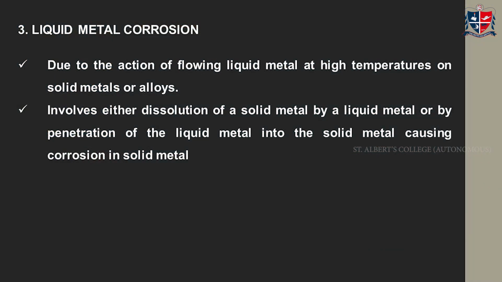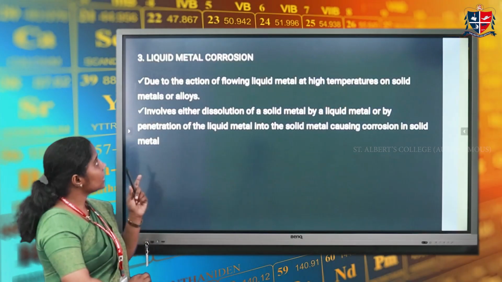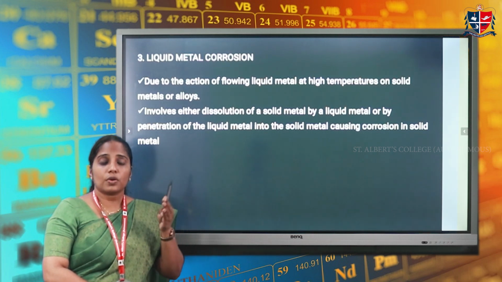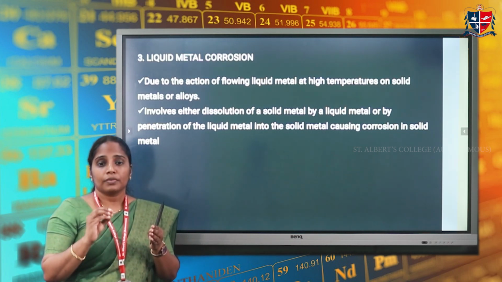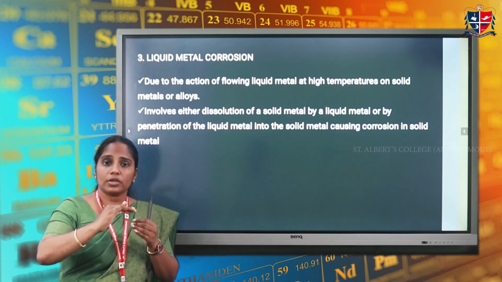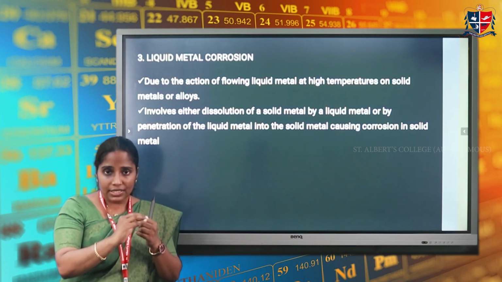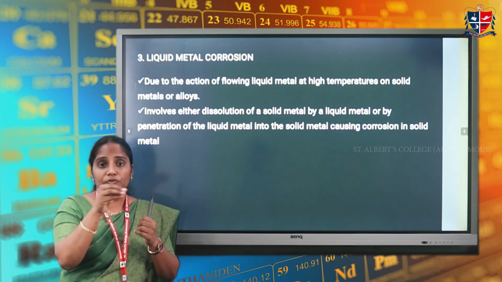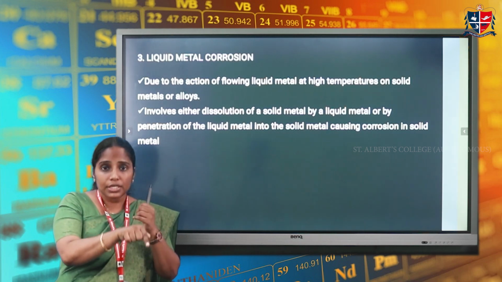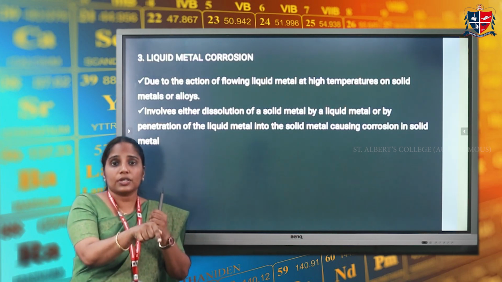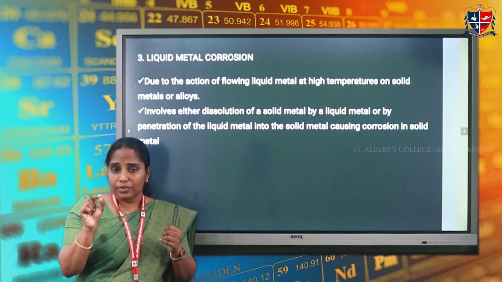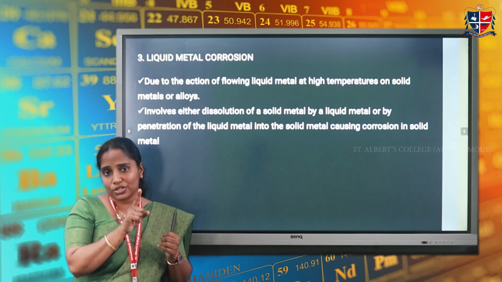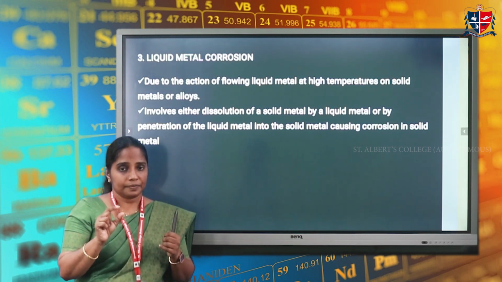And the final classification of this dry corrosion or chemical corrosion is liquid metal corrosion. In this corrosion, actually corrosion takes place by the action of liquid metal flowing at high temperature on the surface of solid metal. As a result, either the solid metal dissolves into the liquid metal or the liquid metal that is flowing over the solid metal will penetrate into the solid metal and it will result in the corrosion of the solid metal. An example is liquid sodium, which is used as a heat transfer agent in nuclear reactors and causes the corrosion of the carrying pipelines.